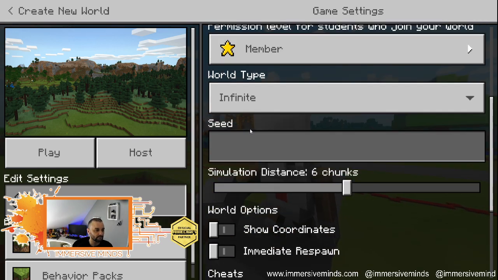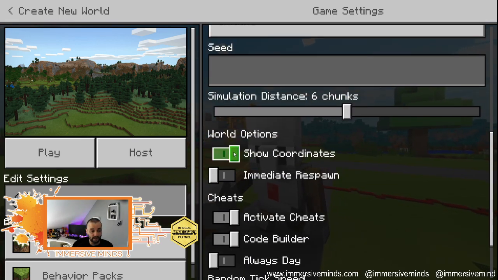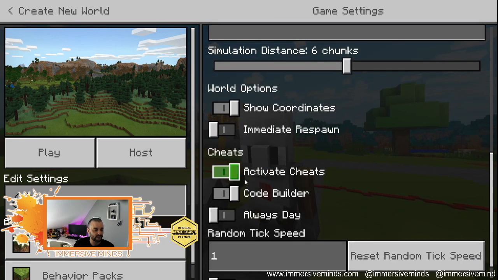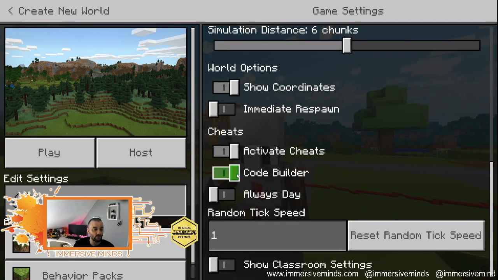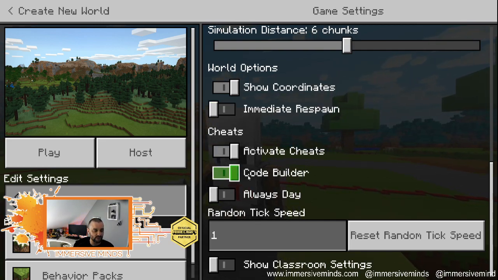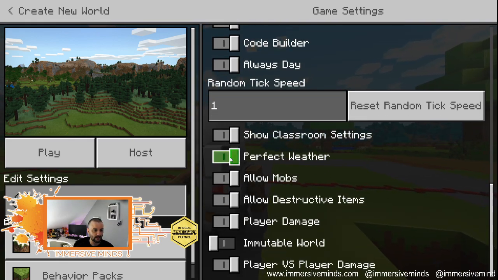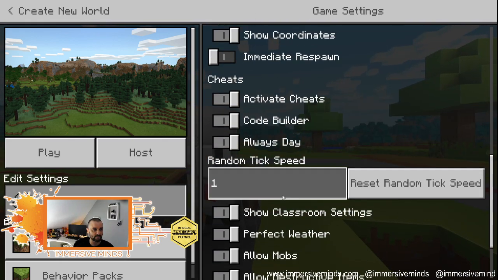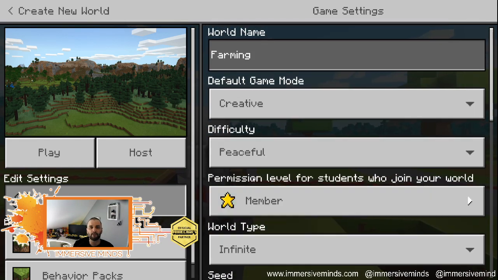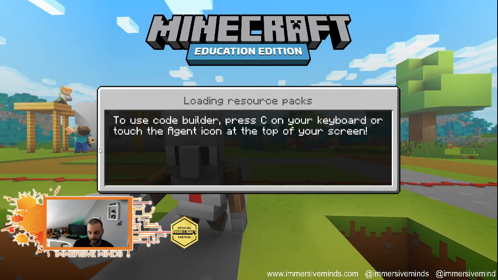So I'm going to show coordinates because that's always great practice, and I am going to not pop code. Well, actually, no. Let's keep Code Builder on because I'm going to use that. I think always day, show classroom settings, perfect weather, and the rest can remain. That's generally how I start all of the worlds, and we'll press play.